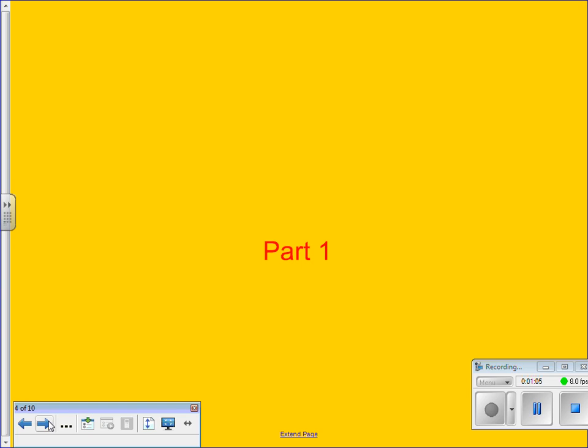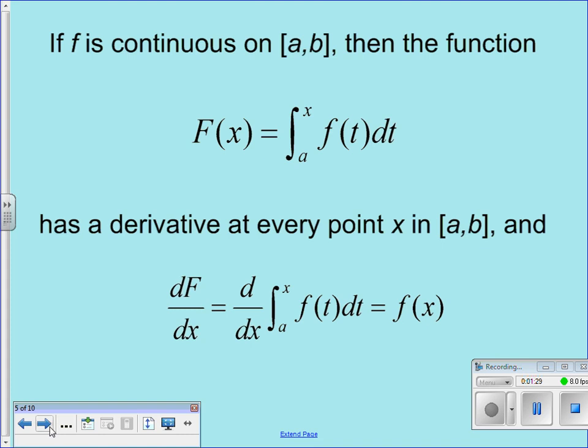Okay? The fundamental theorem of algebra says if you have a polynomial with real coefficients, it has solutions, real and/or imaginary, but it has solutions. That is a big deal, to know that every polynomial has an answer. Being able to solve a problem, knowing that you can solve a problem, that's huge. Part 1.